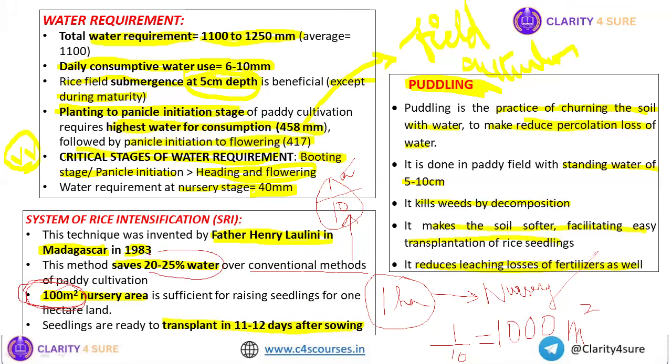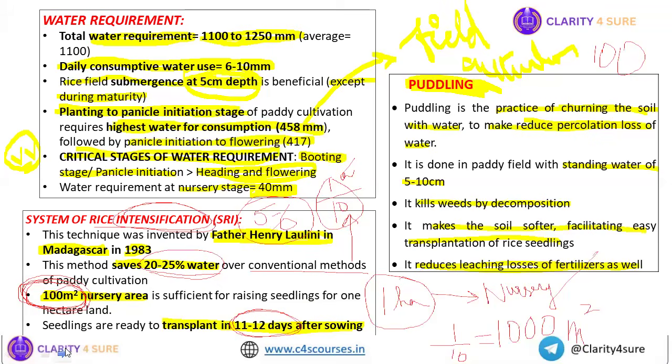So here also we are saving our resources, isn't it? We are saving resources like water, 20 to 25% of water. We are saving resources like nursery and the land, because we're using 10 times less land, isn't it? And we're saving resources like time, because it is ready to transplant in 11 to 12 days. Plus also we have seen that in conventional method in broadcasting, we require 100 kgs of seeds, isn't it, for 1 hectare? But in case of system of rice intensification, we require only 5 to 6 kgs of seeds. So here also we are saving our resources. So that is why it is known as system of rice intensification. Okay, we are optimizing the resource use in this method.